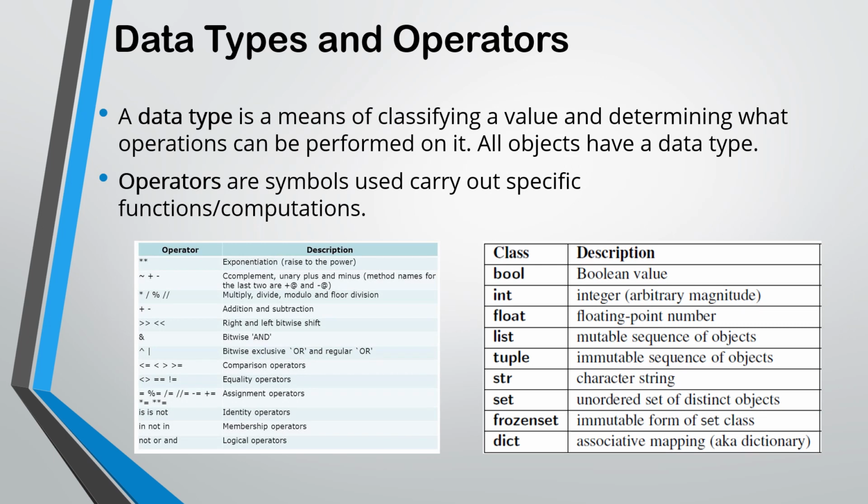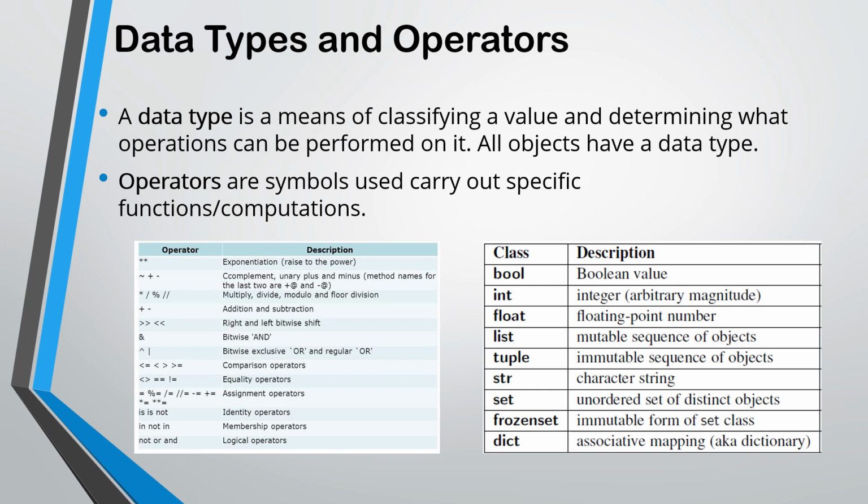Now we will talk about data types and operators of Python. A data type is a means of classifying a value and determining what operations can be performed on it. All objects have a data type. For example, we have a diagram below for a class. First is bool, which is a boolean value. Int is integer. Float, floating value. List, these are mutable sequences of objects. Tuple, these are immutable. Str, which is string, or we also say that this is character. Set, this is an unordered set of distinct objects. Dict, it is also called dictionary.